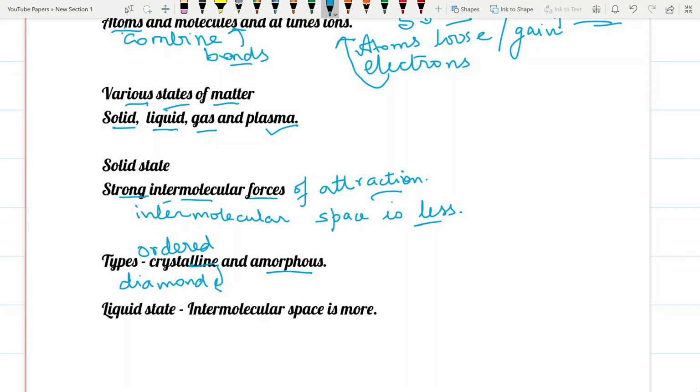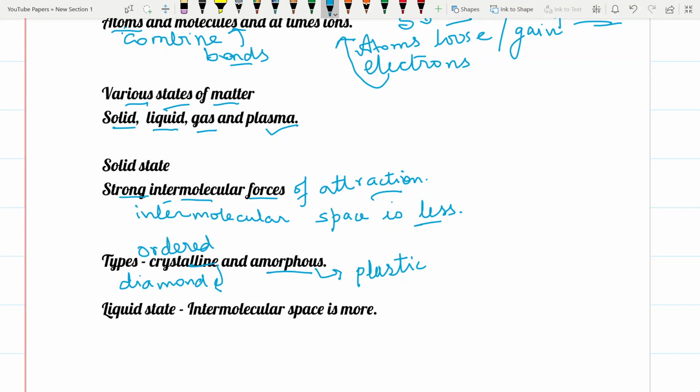In amorphous solids, the orderliness is not there. We don't get an ordered crystal lattice in the case of amorphous solids. An example can be plastic. So these are the two types of the solid state.